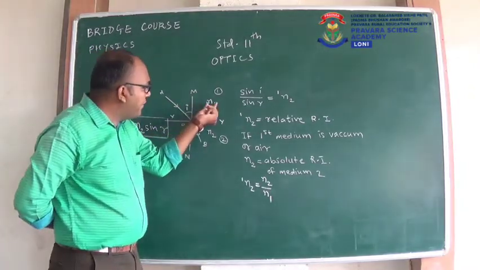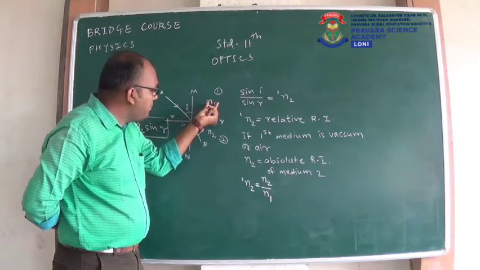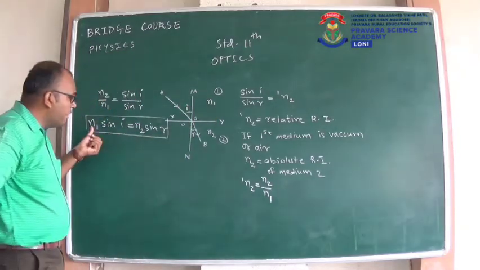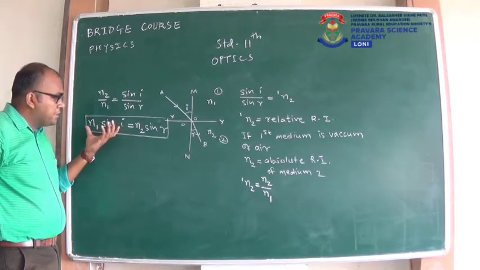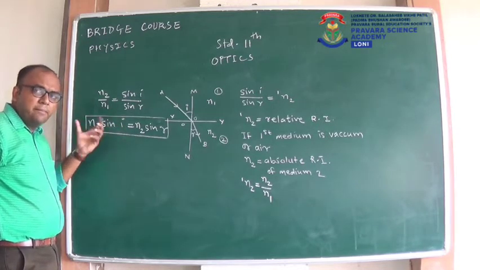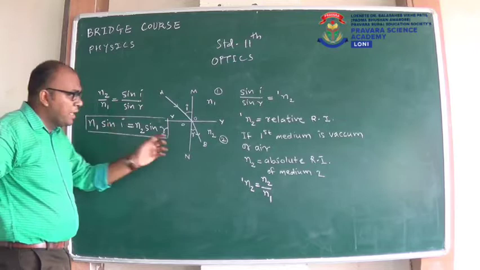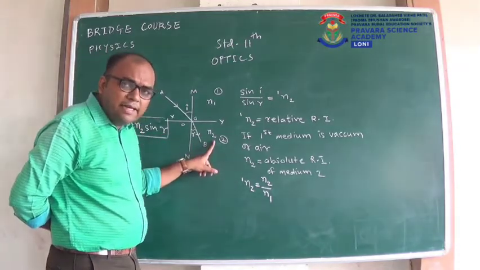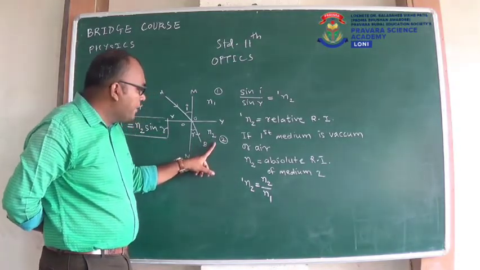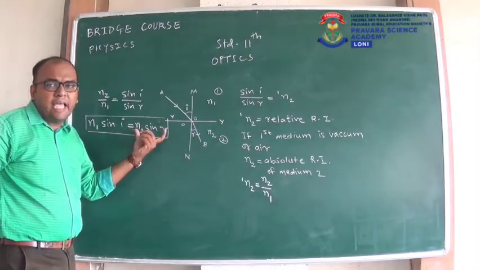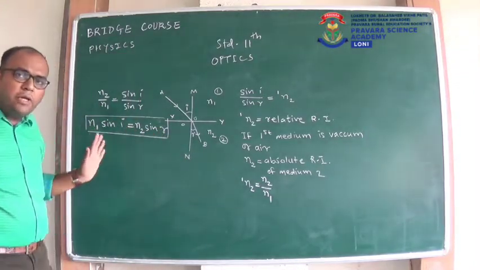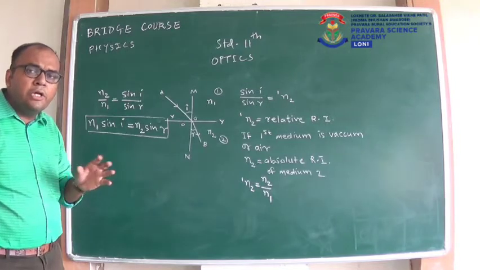In the first medium, the refractive index is N1 and the angle is I, so you can write N1 sin I. This gives us the values from the first medium. And in the second medium, you can see the refractive index is N2 and the angle in the second medium is R, so you can write this as N2 into sin R. So remember this expression, N1 into sin I is equal to N2 into sin R.